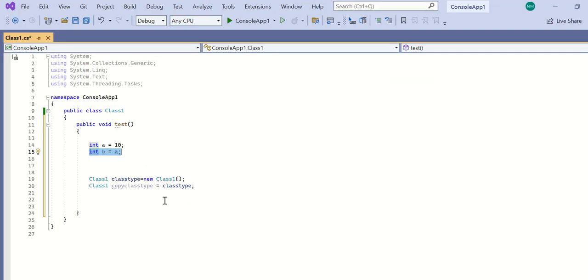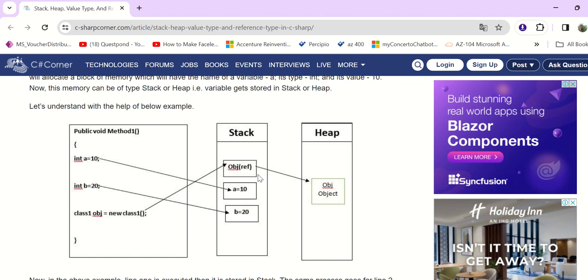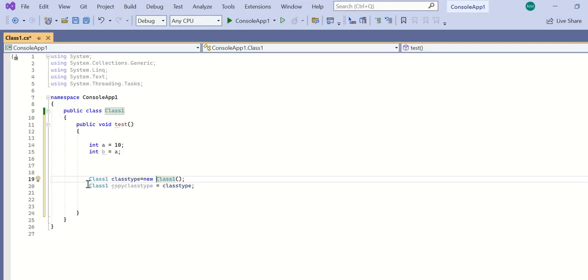But what happens in the case of a reference type? I created a class type. Here one box is generated for this class type and its actual value is saved in the heap, and this box will have some address and this address is saved here. Now when I create a new one, Class1 copy class type equal to C, I just copied this value.